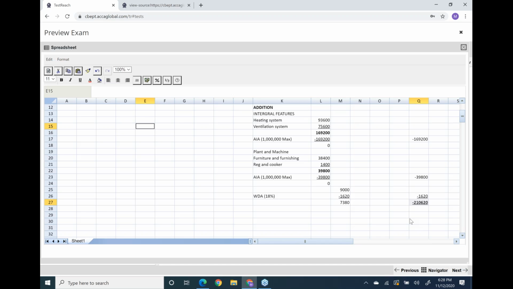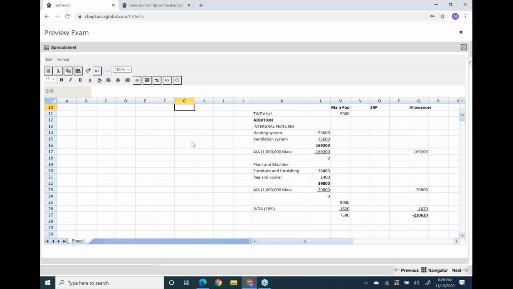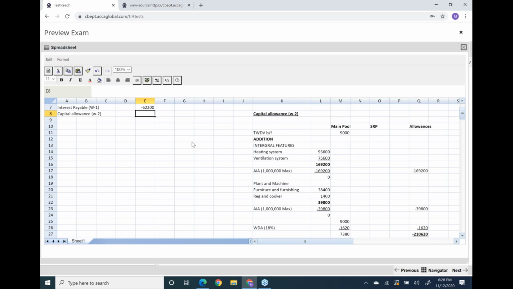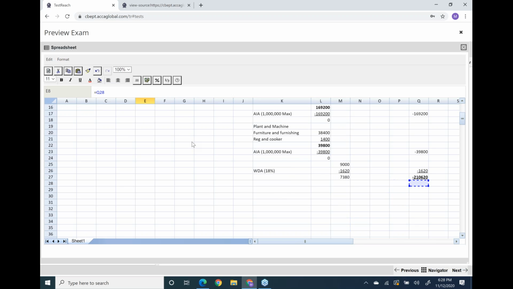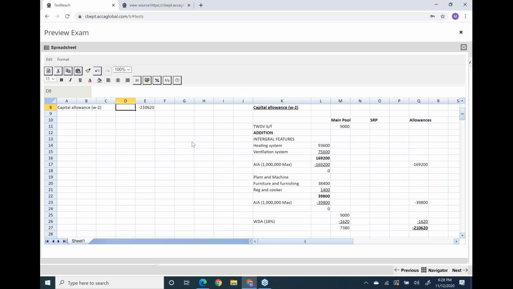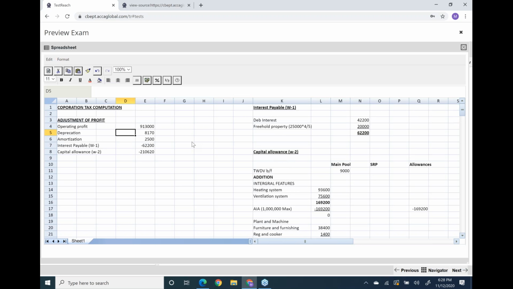Okay, now dear students, let's fix this capital allowance in the main format. We have done everything related to trading income only.